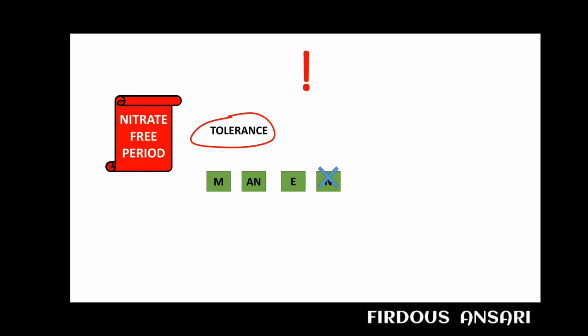Now what is this Monday disease? Monday disease means, in the time of World War II, nitrates were used as explosives, and in the factories the workers who were making these explosives were continuously getting exposed to these nitrates. Now on Sunday, the factories will be closed and the workers will be sitting in their home. So on Sunday, the workers are not exposed to nitrates. So on Sunday they had a nitrate free day.